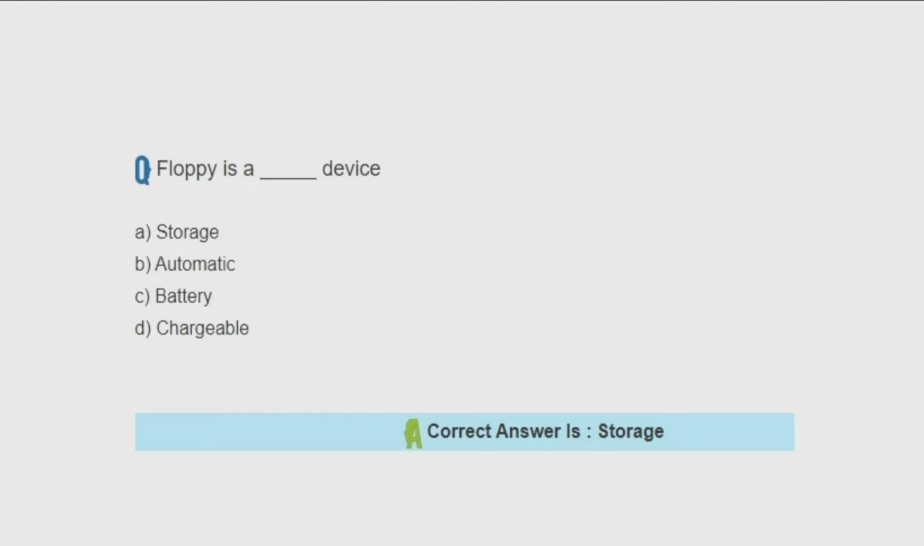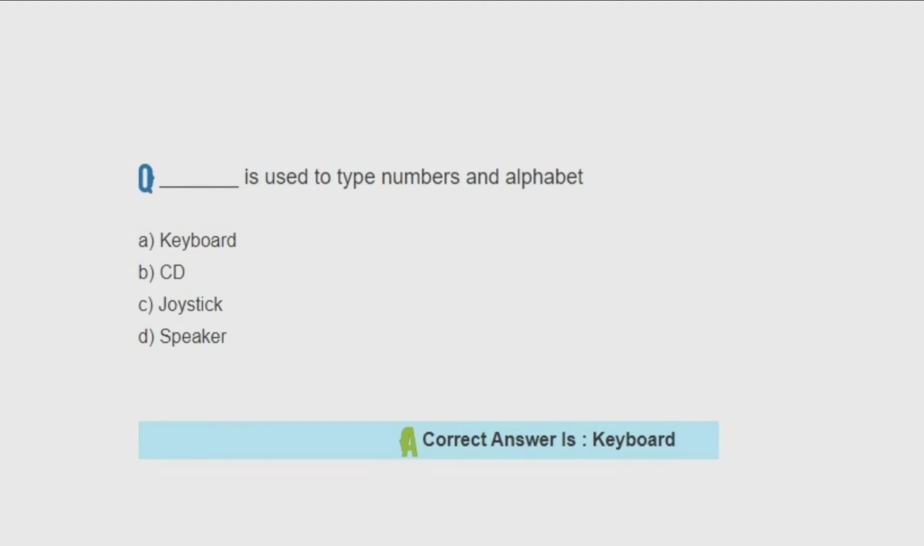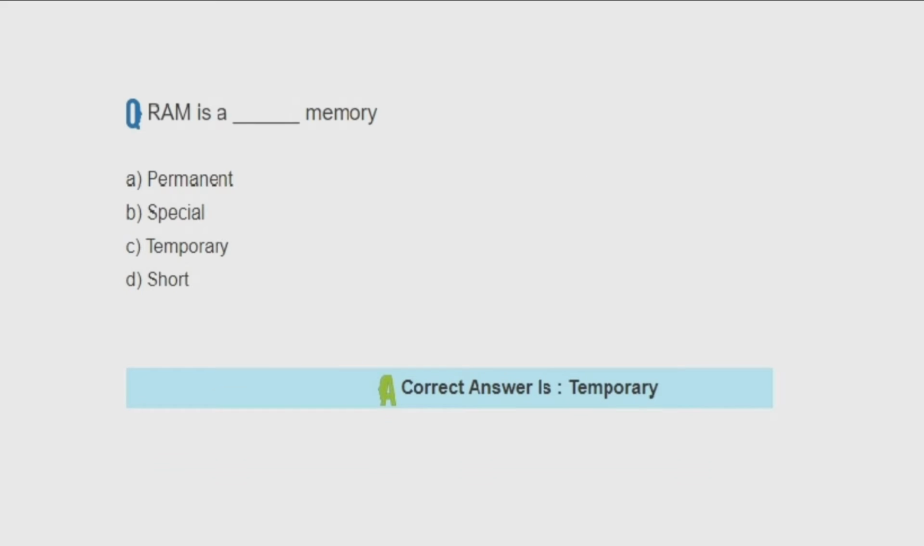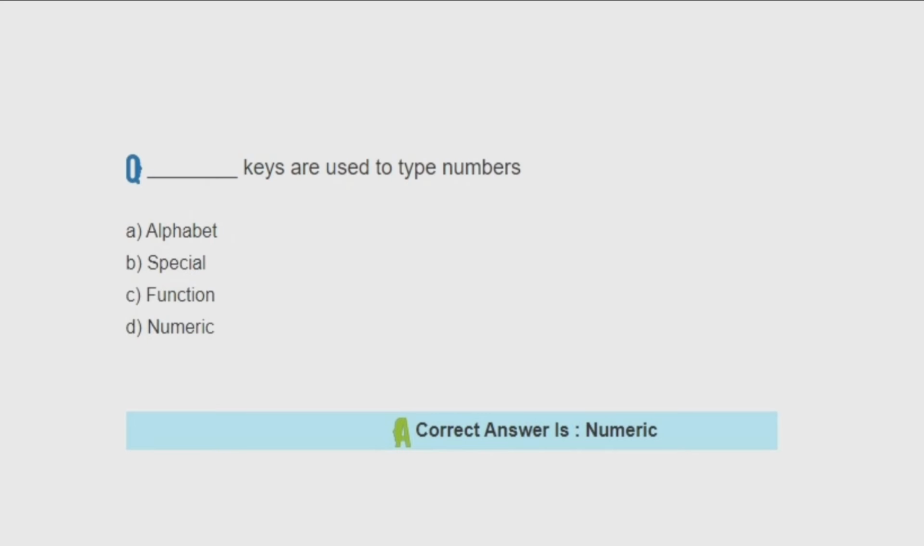Floppy is a storage device. Keyboard is used to type numbers and alphabet. RAM is a temporary memory. Numeric keys are used to type numbers.